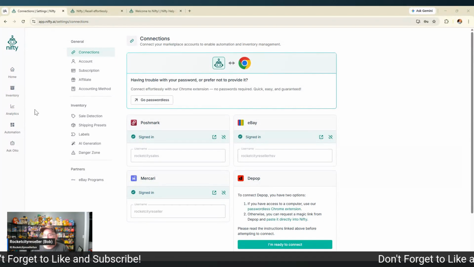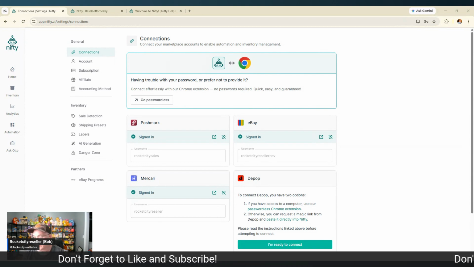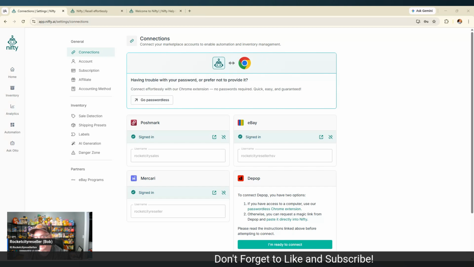So basically what's going on here is we're going to go ahead and use a Chrome extension, and Nifty works probably best in Chrome because they do have an extension baked in on the development side where you can connect your Poshmark, eBay, Mercari, and Depop, and also Etsy and Whatnot now.